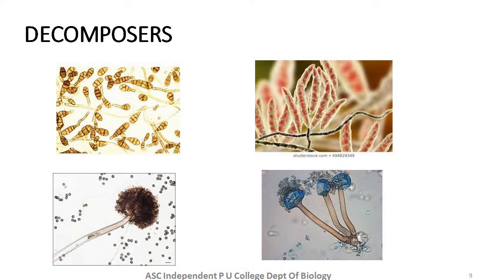So, as the breakdown of dead and decaying matter of any plant and animal in the pond ecosystem is carried out, it releases all the inorganic nutrients into the soil. These nutrients are further taken up by the green plants, and they carry out photosynthesis and produce organic matter. These producers are eaten up by the primary consumers. So, there is transfer of energy from producers into the primary consumers.